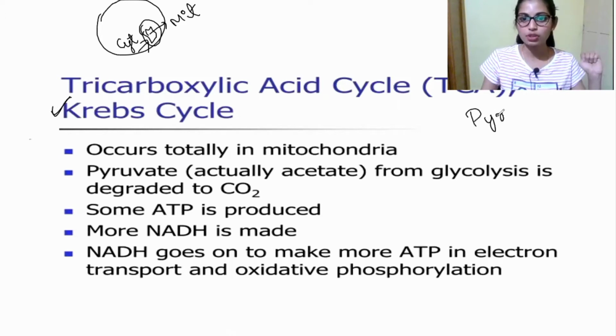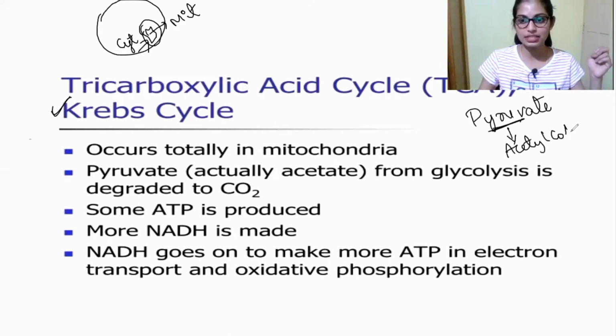Pyruvate. After glycolysis is finished, this pyruvate is converted into acetyl CoA, and then that acetyl CoA enters the mitochondria for Krebs cycle, because pyruvate does not directly enter inside the mitochondria. That's why it has to be converted into acetyl CoA, then only it enters the mitochondria for Krebs cycle.